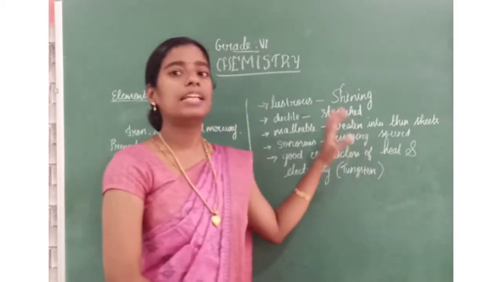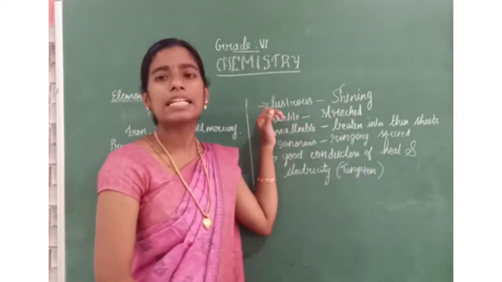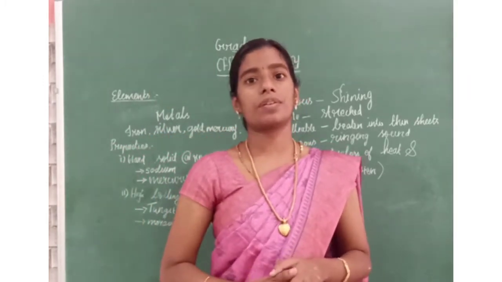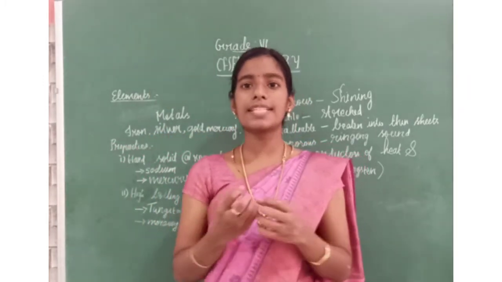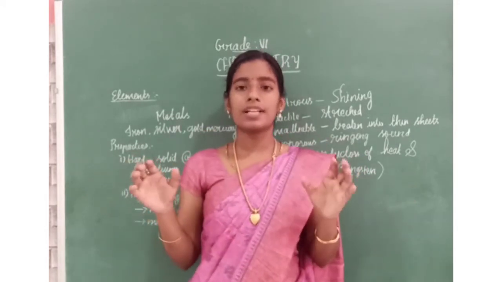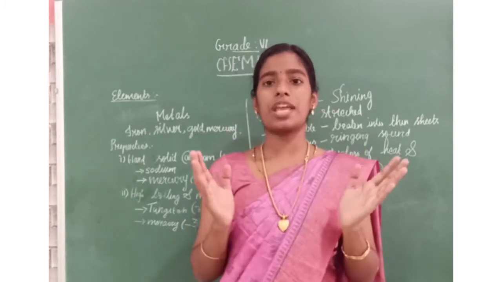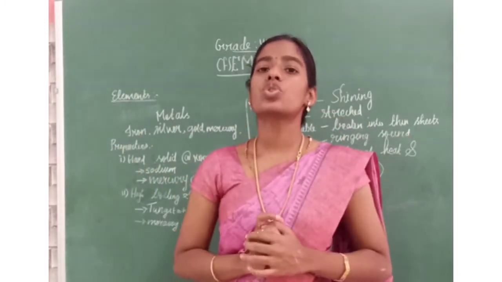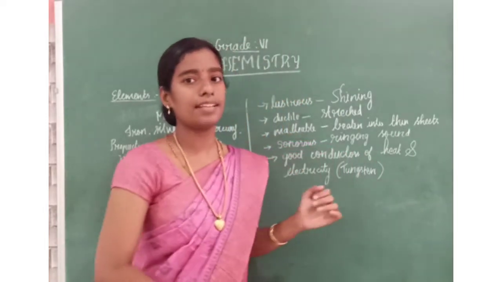That is called lustrous. Next one is ductile in nature. Metals are ductile in nature. Ductile means we can stretch these metals to form thin wires. Consider a metal is in some shape. You can stretch that into thin wires. So, it is ductile in nature.